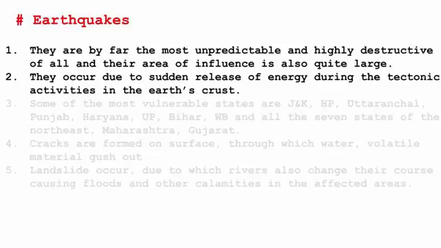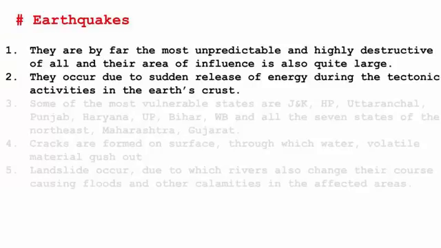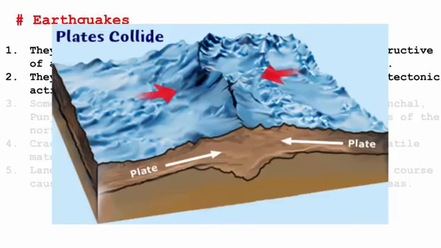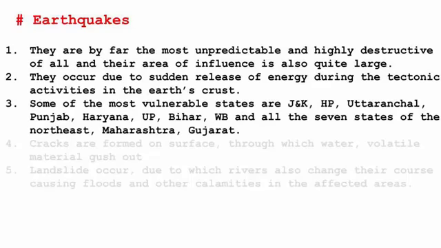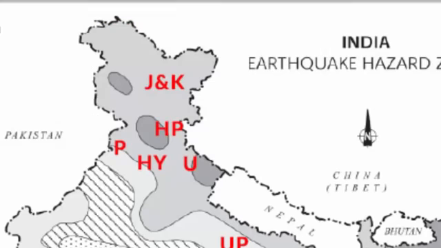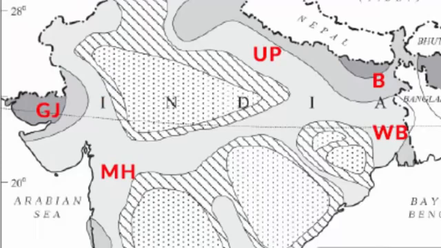The surface of the Earth is divided into multiple plates. They are called tectonic plates. The formation of different continents is the direct result of plates moving from here and there. So when two plates collide or come in contact, they release a tremendous amount of energy. Hence, earthquake is a result of that kind of activity. Some of the most vulnerable states in India are Jammu and Kashmir, Himachal Pradesh, Uttaranchal, Punjab, Haryana, Uttar Pradesh, Bihar, West Bengal, and all the 7 states of the Northeast, Maharashtra and Gujarat.